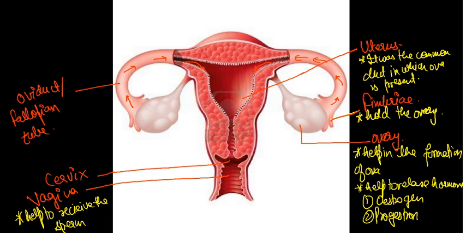So in the female reproductive organ, this one is there. I think everyone is clear. Later we will discuss some more points through this diagram. If we know about this, maximum things are covered. I am going to draw the diagram of the female reproductive system.